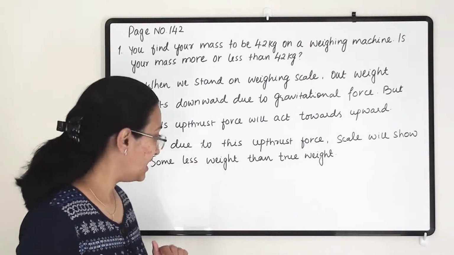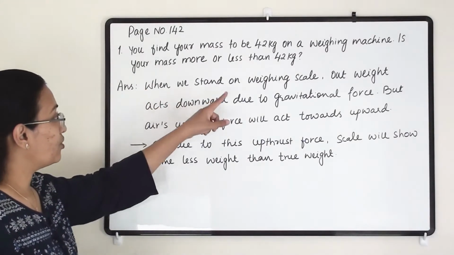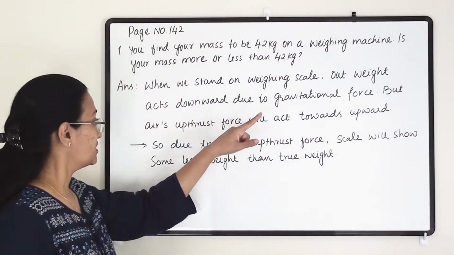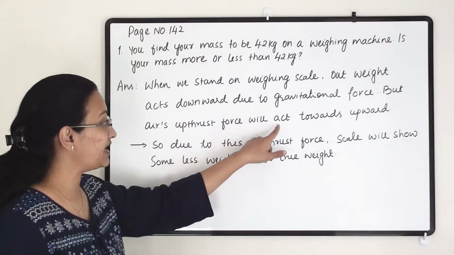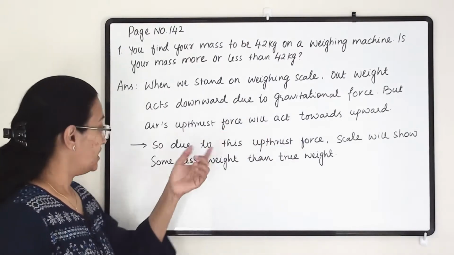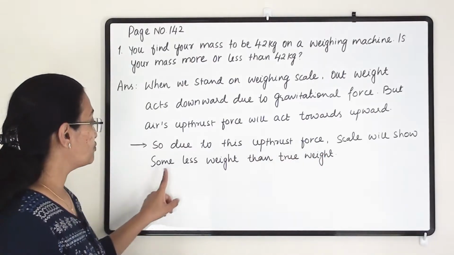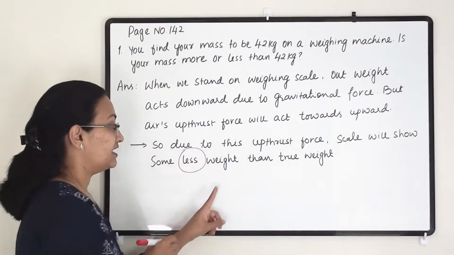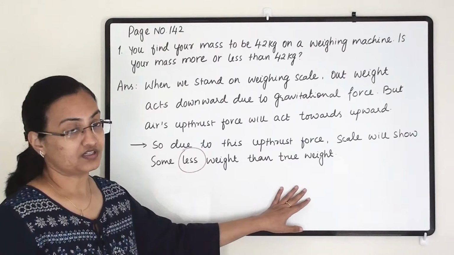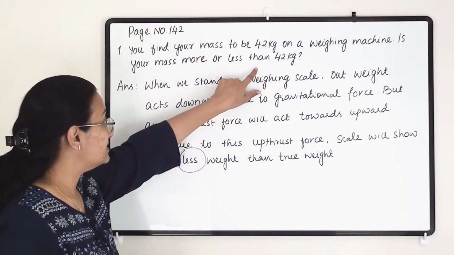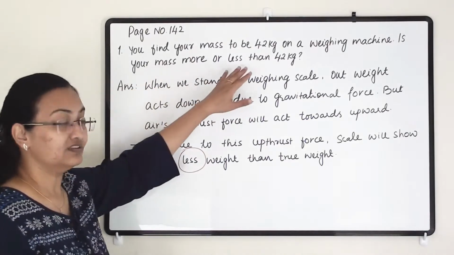because of the upthrust force of air. So when we stand on weighing scale, our weight acts downward due to gravitational force, but air's upthrust force will act towards upward. So due to this upthrust force, scale will show some less weight than that of the true weight. So if there is a 42 kg weight, then this weighing scale is showing the less weight.